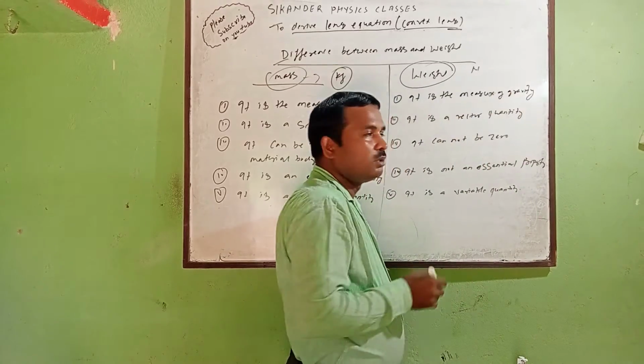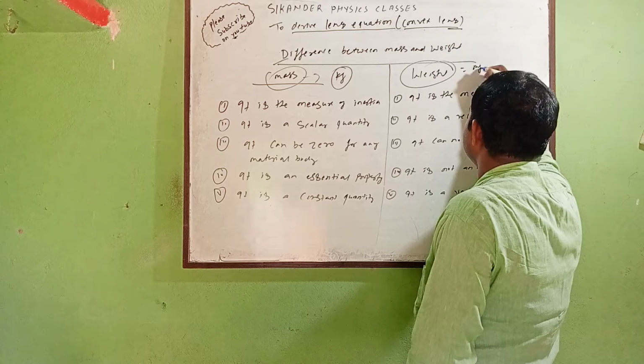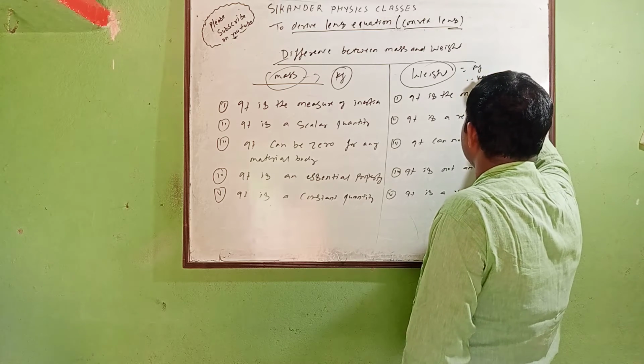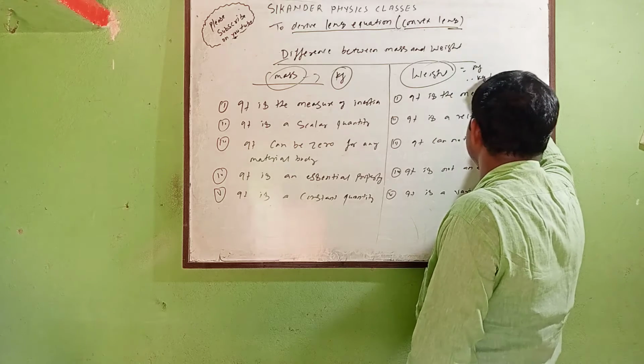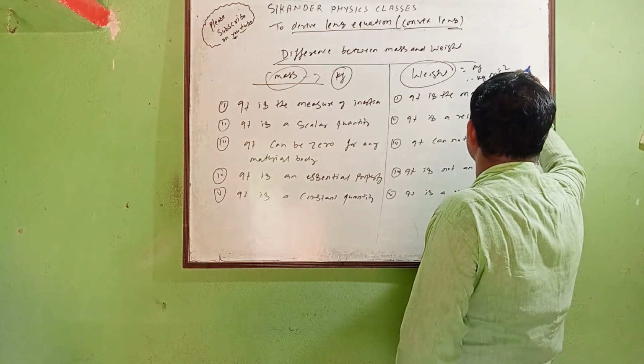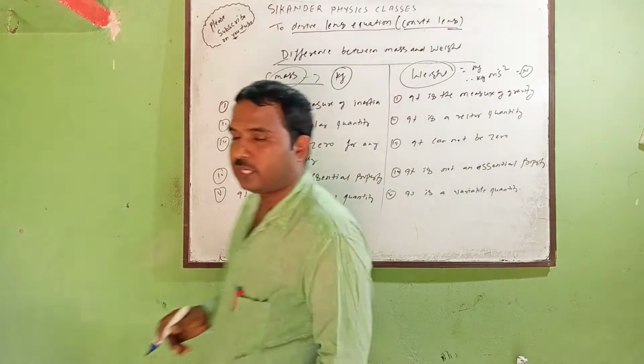How will you get weight? Because weight equals mg, where m is in kg and g is the acceleration due to gravity, so here it will be meter per second square. So kg times meter per second square is equal to newton. Very good.